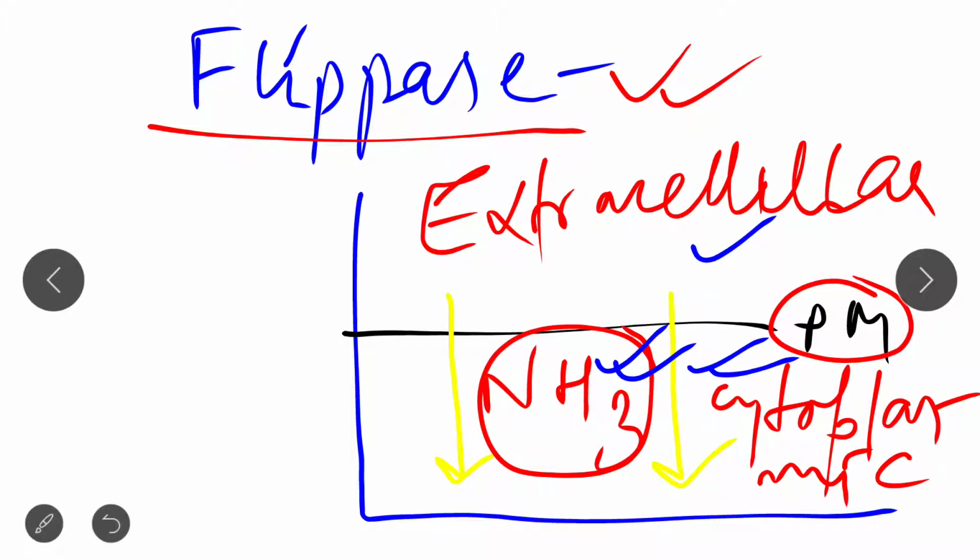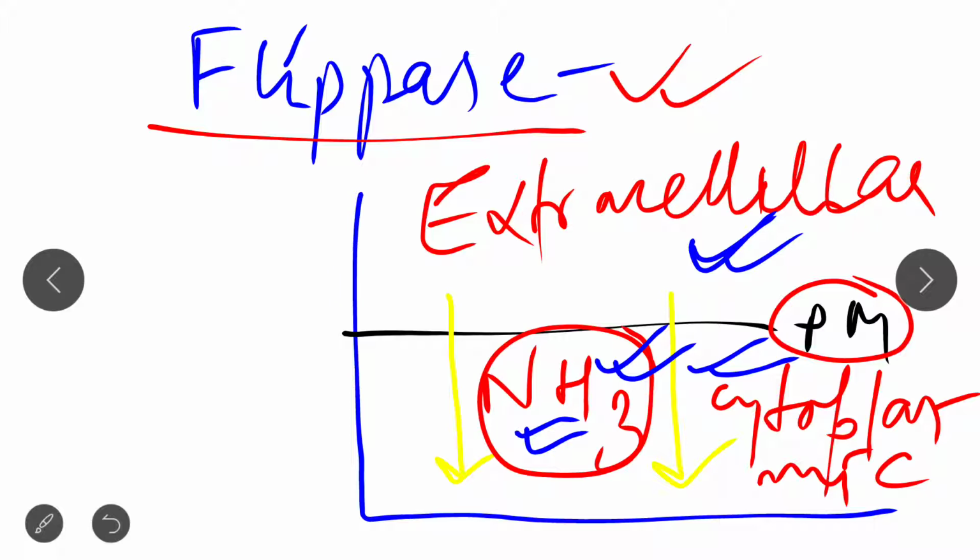With the help of this graphical representation, you now have a clear idea of the function of flippase. It may be asked in the examination. So what is the function of flippase? Flippase basically helps in the movement of the amine containing phospholipid from the extracellular to the cytoplasmic part of the plasma membrane. Clear?